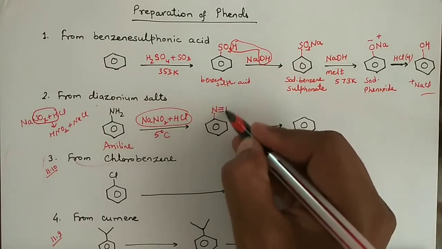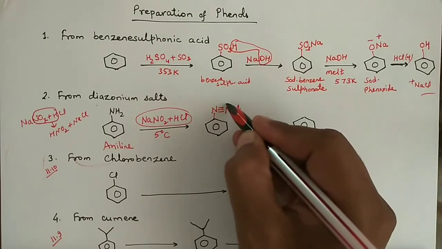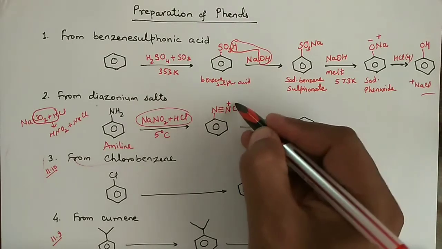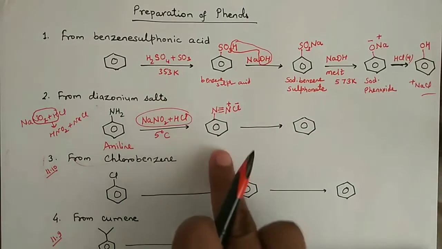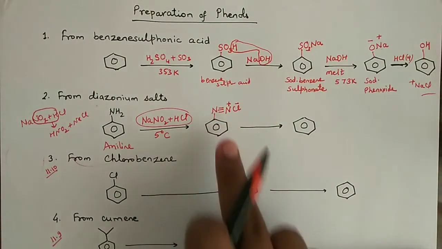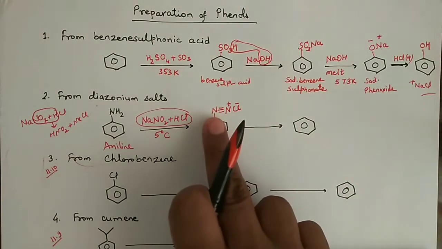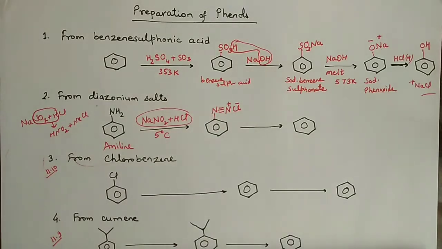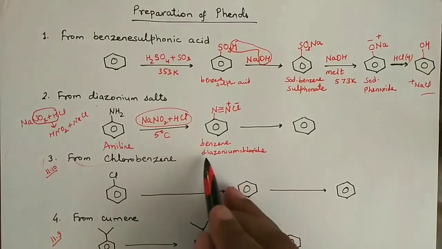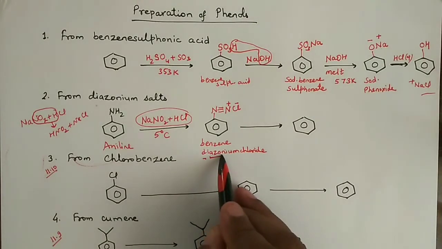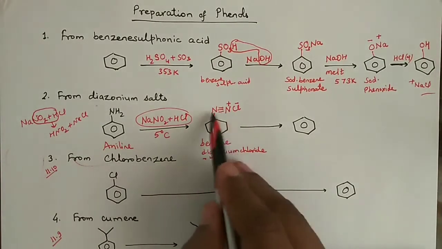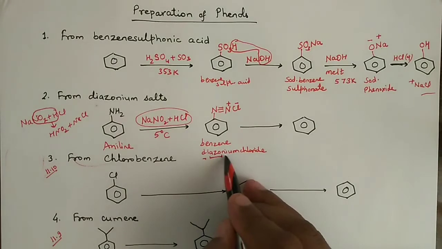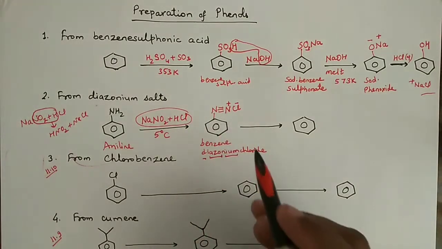So with this, we will get this compound, and this nitrogen will have a positive formal charge, and this compound is known as benzene diazonium chloride. Di means 2, azo stands for nitrogen, 2 nitrogens, and ium stands for positive, right?